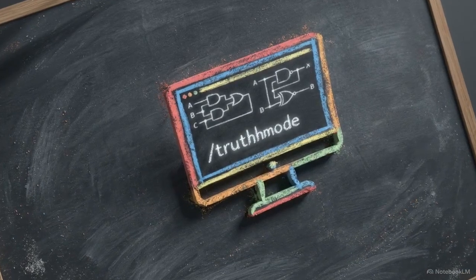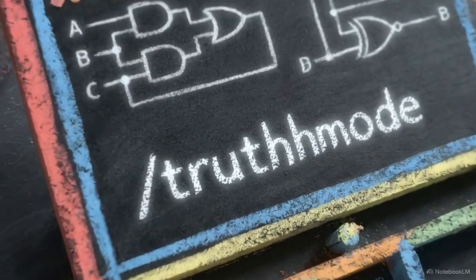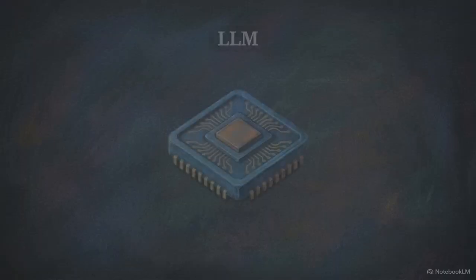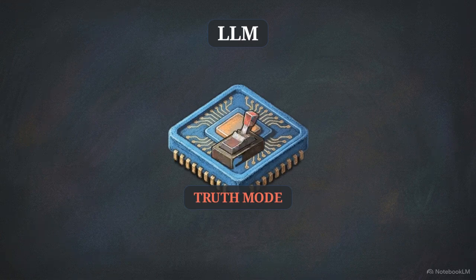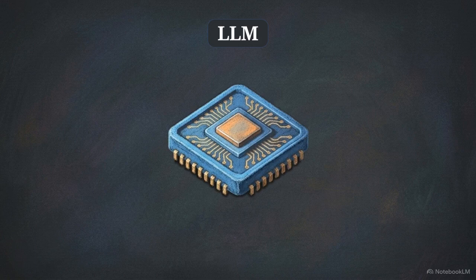People often append commands like /truthmode to the end of a prompt, assuming it will force the AI to be honest and accurate. This diagram illustrates the common assumption driving that behavior, the belief that a hidden binary switch exists within the language model's architecture that simply activates truthfulness. But that switch does not exist. The command is a linguistic placebo.